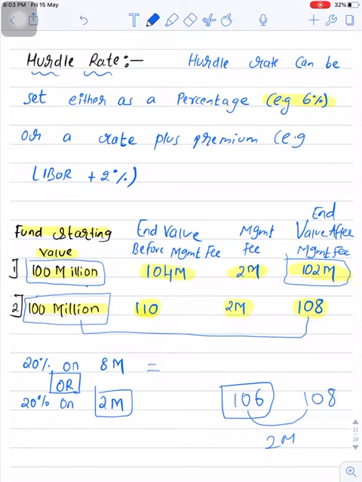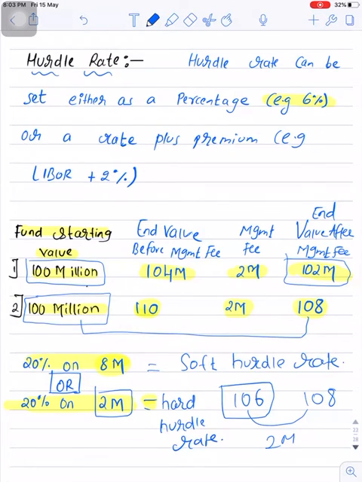So the question is whether the fund should pay the entire incentive fee on the total profit of 8 million or on the excess profits over and above the hurdle rate. So it can work in both ways. If the fund is paying incentive fees on the entire profit, then it is known as a soft hurdle rate, and if the firm is paying incentive fee on profits over and above the hurdle rate, then it is called a hard hurdle rate.